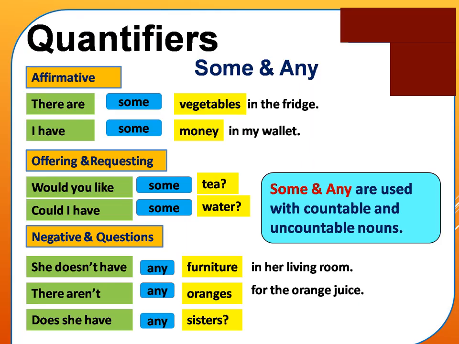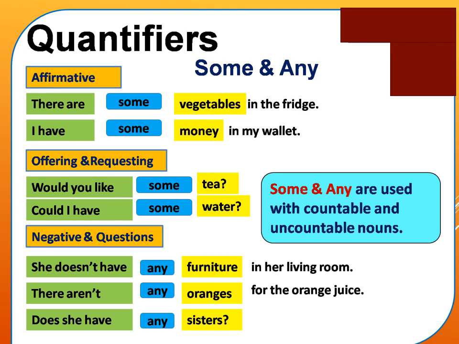Let's see how some and any function as quantifiers. Where are these two quantifiers used? They are used with countable as well as uncountable nouns. Let's see. First, when it is used in the affirmative, that is, positive sentences. There are some vegetables in the fridge. The noun that the quantifier some is modifying in the first sentence is vegetables, and vegetables is a countable noun.